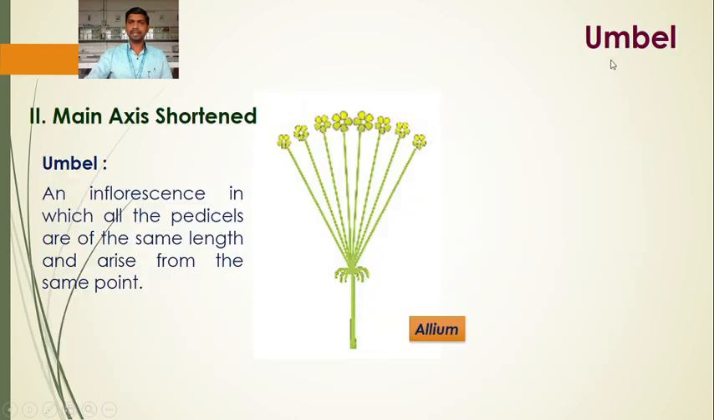Next, this is the umbel. This is the second criterion, where the main axis is shorter. We will see this in the next lecture, where the peduncle or main axis is shortened, and the various types of racemose inflorescences.